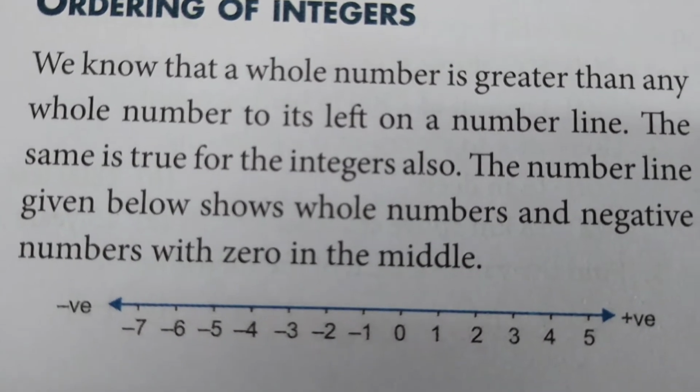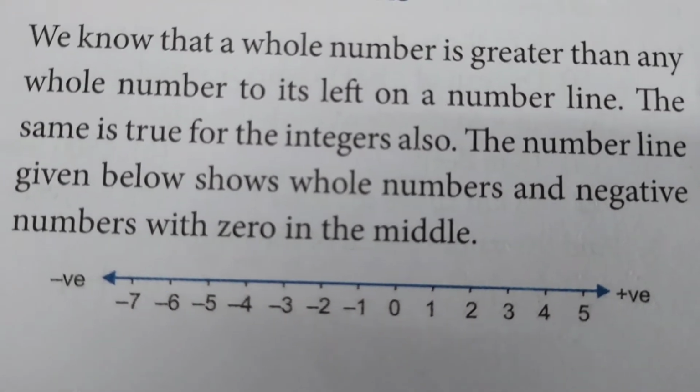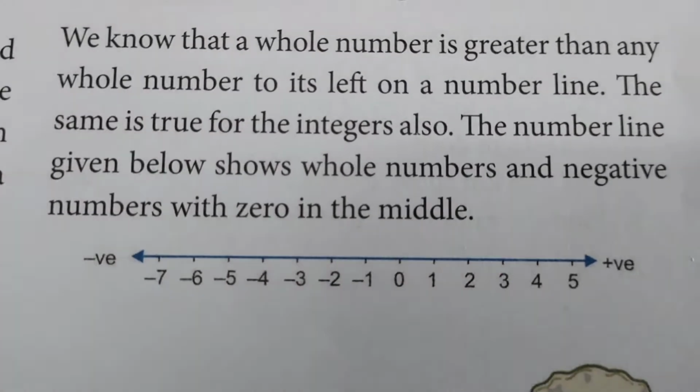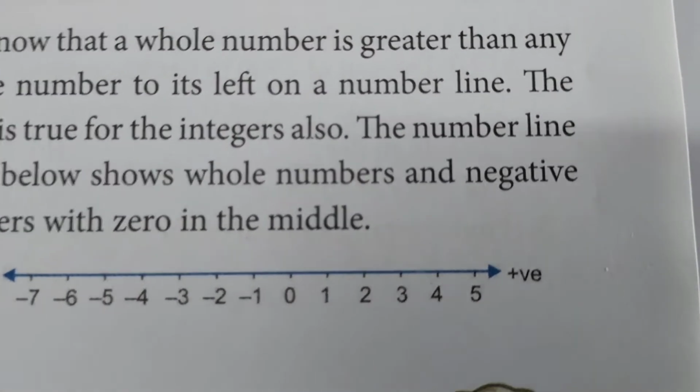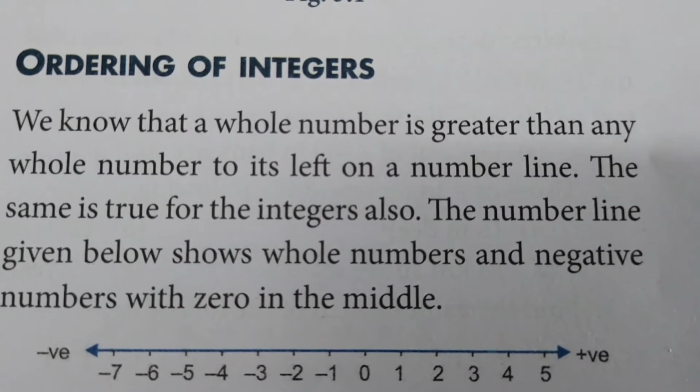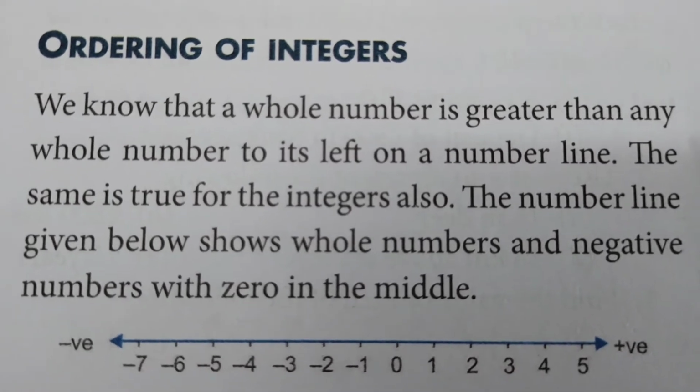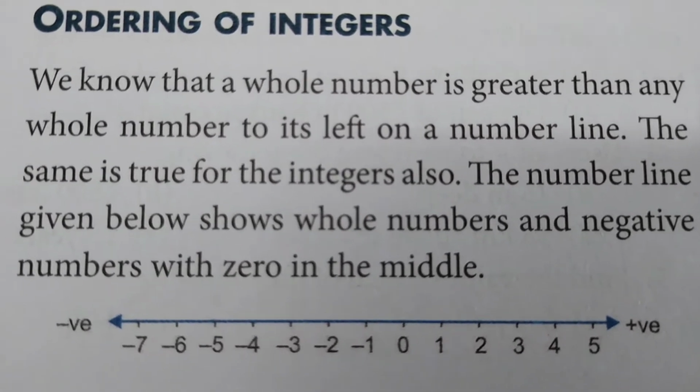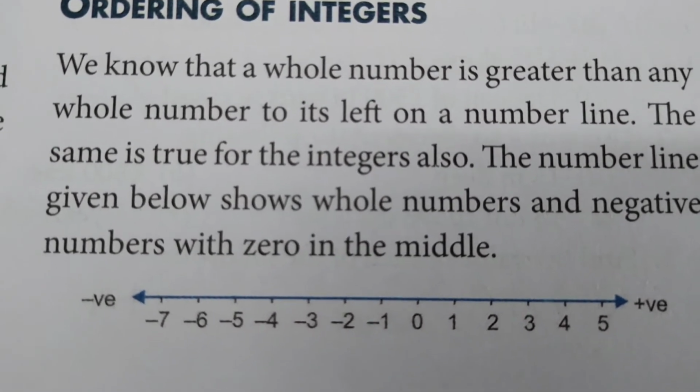On the right side of 0 you locate positive numbers, with an arrow mark, and on the left side of 0 you see negative numbers: minus 1, minus 2, minus 3, minus 4, minus 5, minus 6, minus 7.